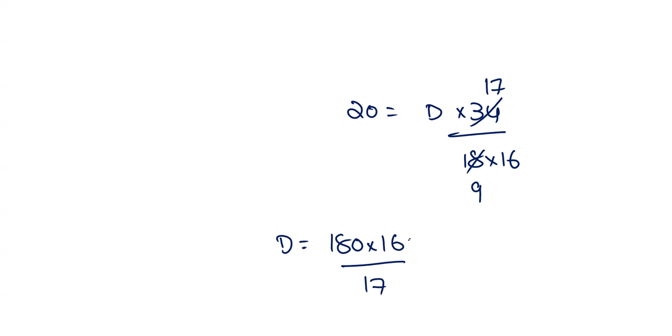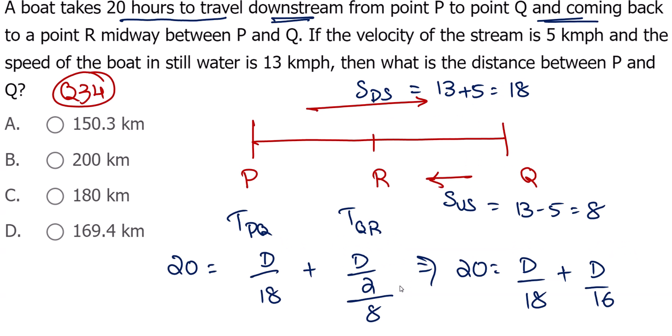So 16, 17 very close values. We may think about cancelling roughly. Okay, it should be more than 160 and less than 170. 180, so less than 180. Okay, less than 180 we require, not an integer value, less than 180. It's not too much, it's 169.4. We don't get exactly 180.